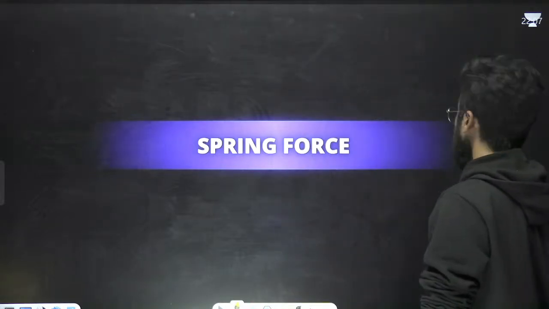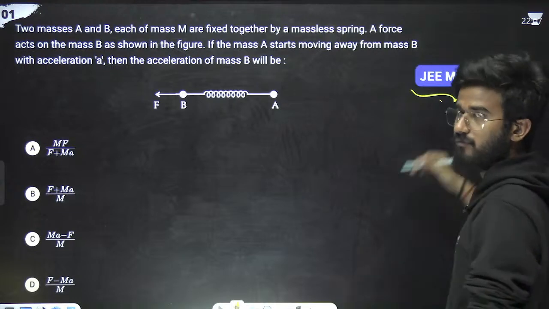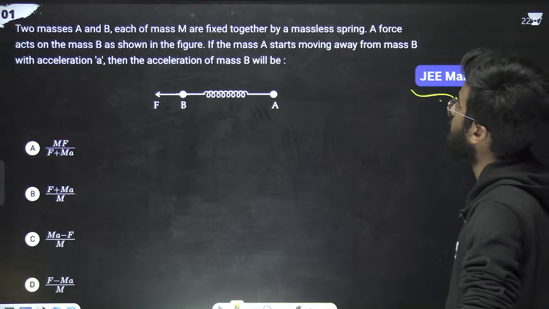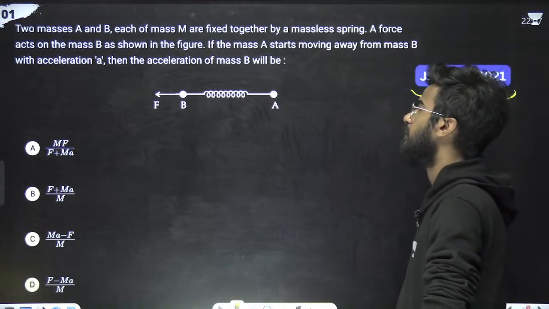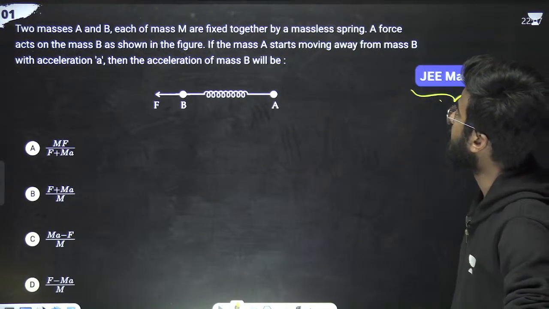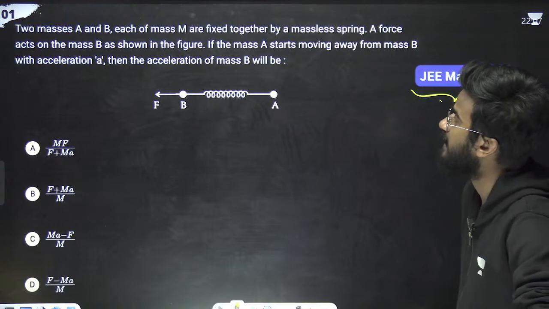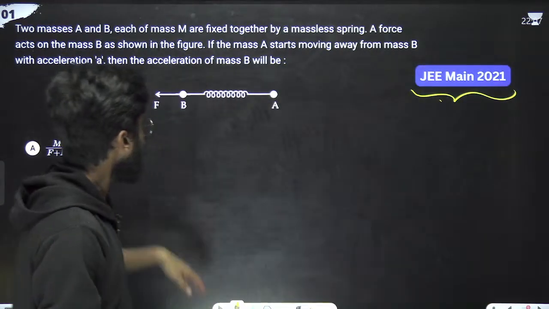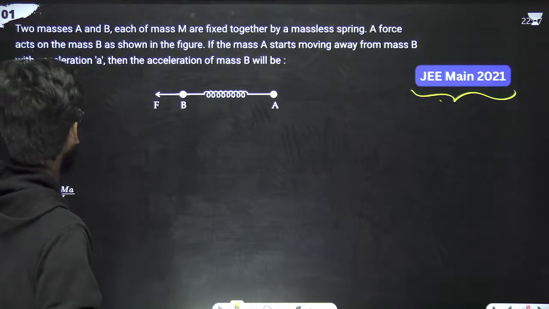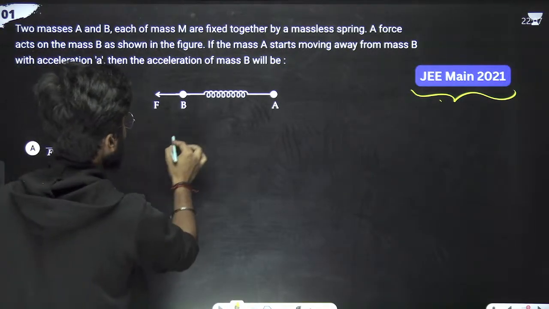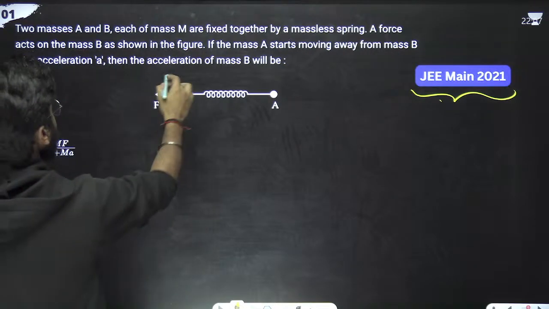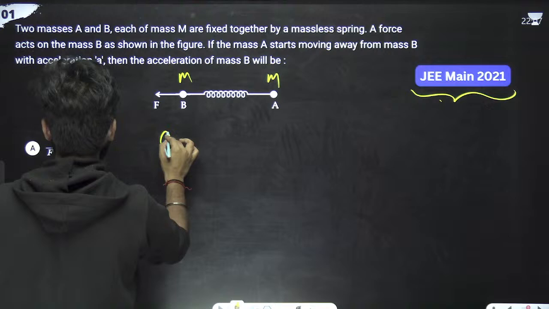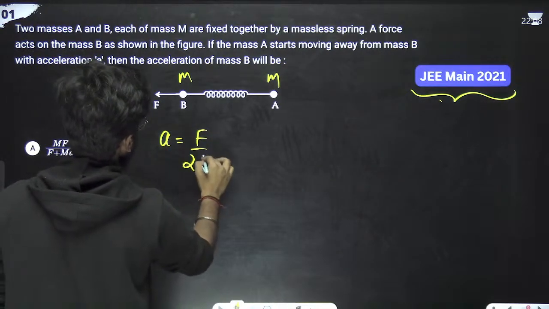Next problem from JEE, the first problem from spring force. The question is saying, two masses A and B, each of mass m, are fixed together by a massless spring. A force F acts on mass B as shown in the figure. Mass A starts moving away with acceleration a. Then the acceleration of B will be? If this is force F, and each is of mass m, the total acceleration is F by 2m.